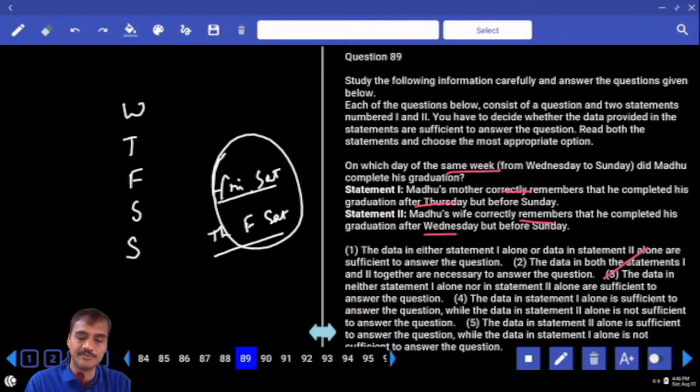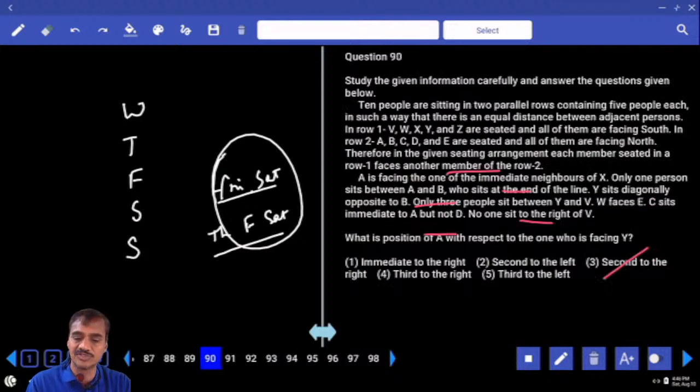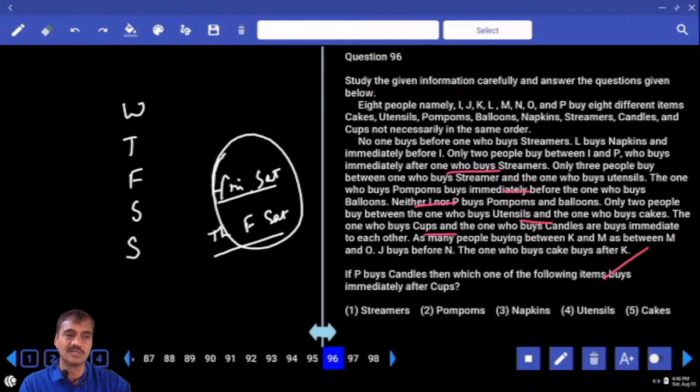Clear? Now you are left with 96 to 100. Do it if you have time, or else comfortably it would be around some 30 questions. There is no issue in this one at all.